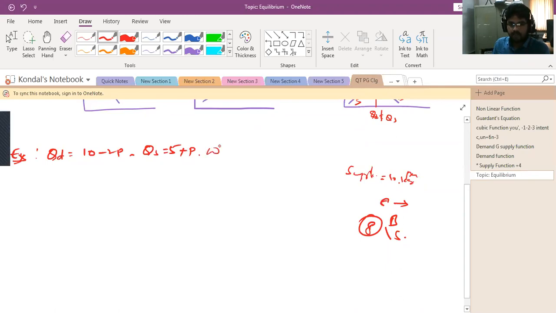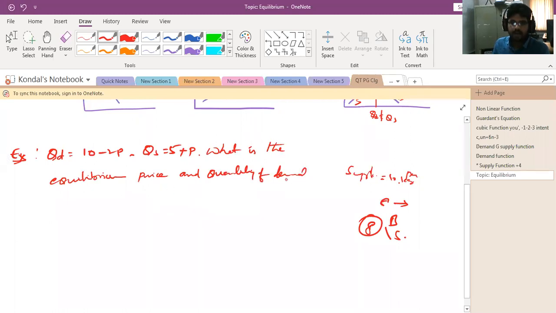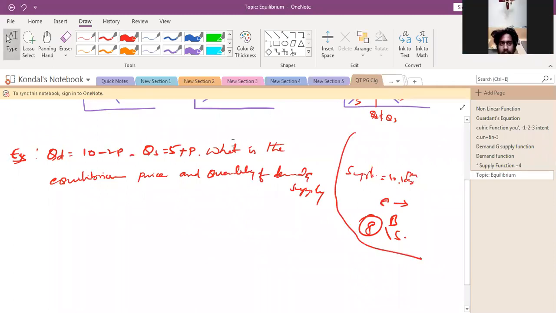So what is the equilibrium? The quantity of demand and supply.